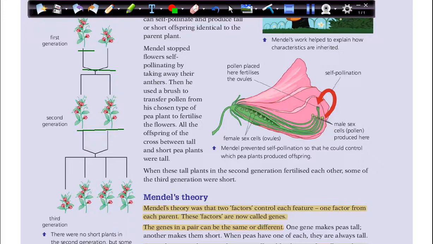We call these properties dominant, or dominant genes. These genes of tall plants, of dark colors, of big seeds, we call dominant.